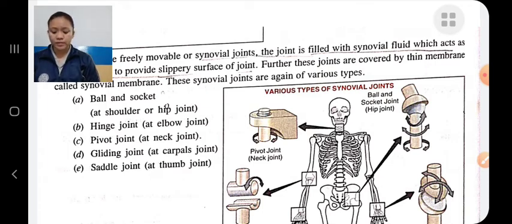Next is saddle joint. In the saddle joint, which is present in the thumb, the movement takes place at two axes and allows movement in different directions. For example, the thumb joint.